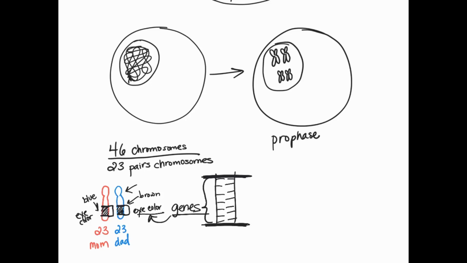We got one gene for eye color from mom. We got one gene for eye color from dad. And this goes on with all of our different genes, everything that codes for every single protein. So our genes actually code for proteins. We have the nuclear information in our DNA. And then that information is stored in our DNA in chromosomes.